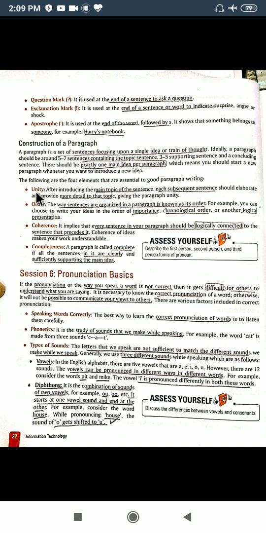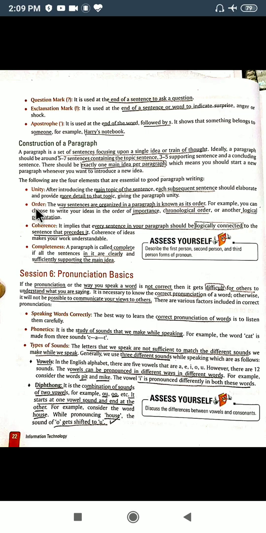First is unity, which means you should focus on the main topic of the sentence, and your subsequent sentences must include detail related to that topic, keeping in mind that the topic should not get distracted.